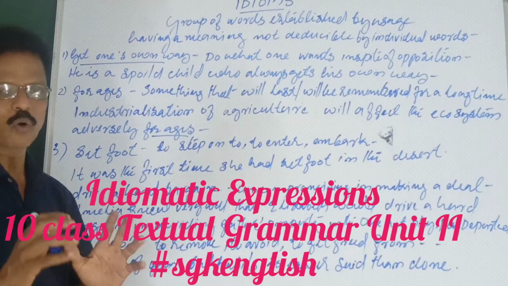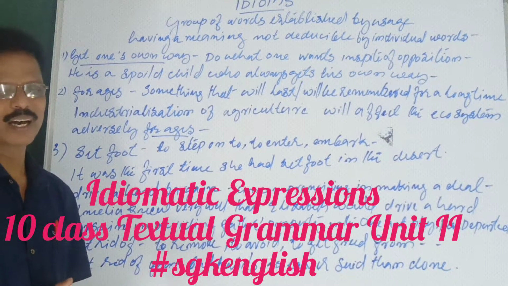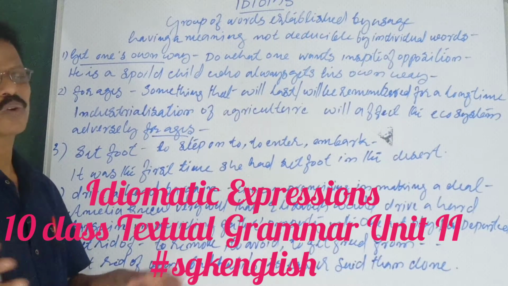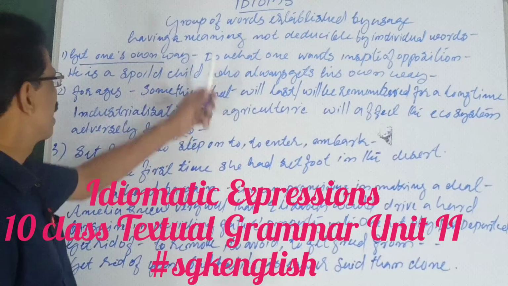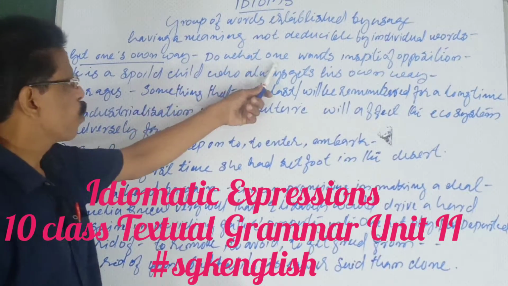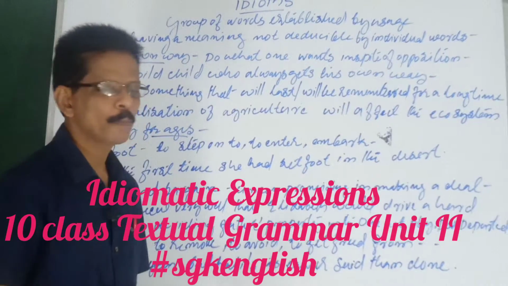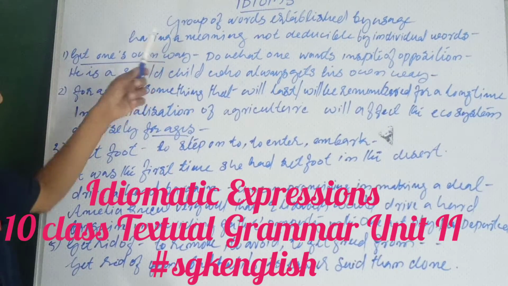Things will be done according to his likes and dislikes, not heeding others' requests or pleading or compulsion. One will go on doing things according to his own way. Do what one wants, means anyone wants, in spite of opposition. That is called get one's own way.